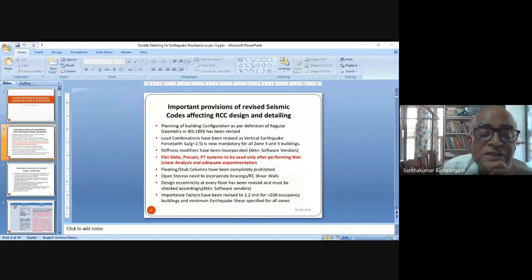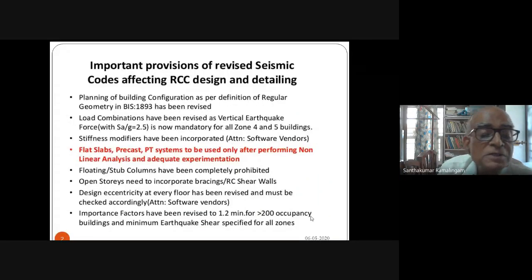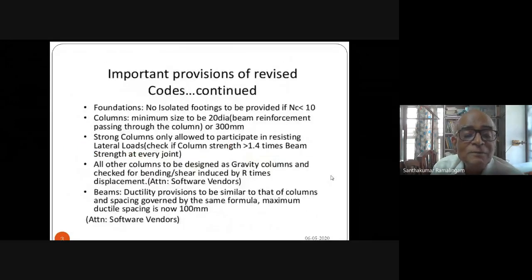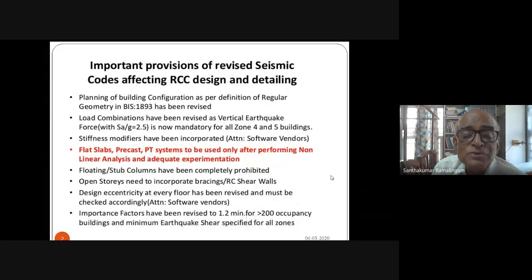Okay, let us proceed. Stiffness modifiers have been suggested, and this is very important. Also, people who are using software should realize that these stiffness modifiers have not yet been fully incorporated in the software, and therefore we might have to run the program a number of times with the stiffness modifiers to get what we want from the software. Flat slabs, precast PT systems to be used only after performing nonlinear analysis and adequate experimentation.